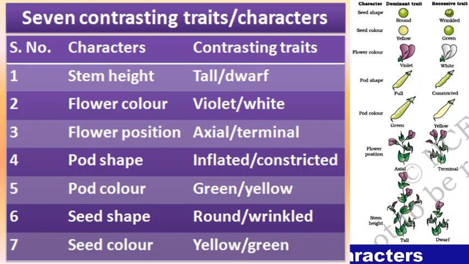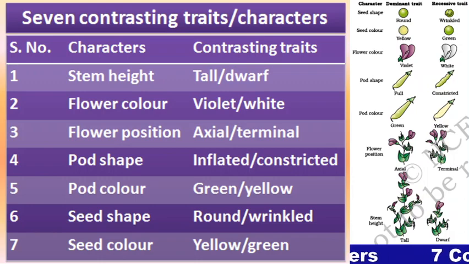There are two types of characters, phenotypic characters and genotypic characters. Phenotypic character means visible character which can be visualized. So stem height is a visible character, flower color is a visible character, position of flower is also a visible character, flower may be axial or terminal, pod shape is also a visible character. These are the phenotypic characters.